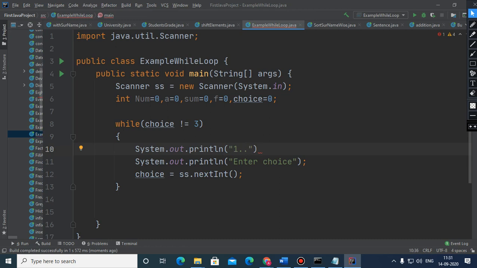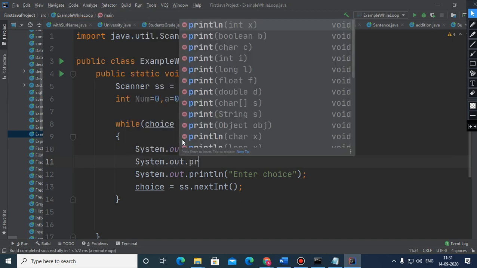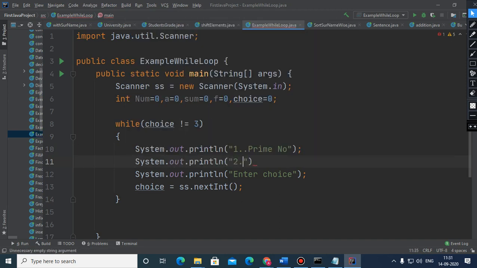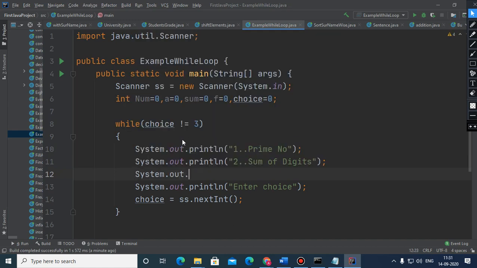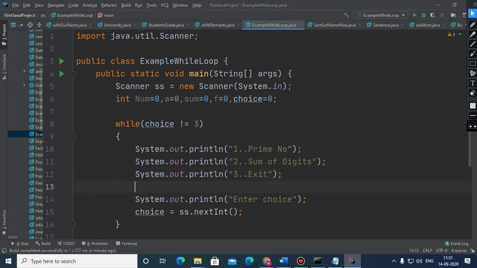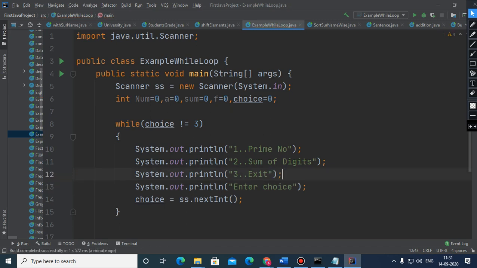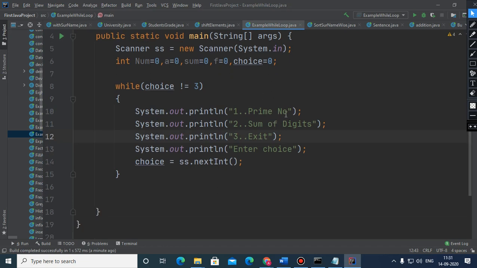So first is prime number, and second is sum of digits, and here we have mentioned this choice for when we have to exit, because the user must know what he has to input when he wants to terminate that whole process. So this is needed.